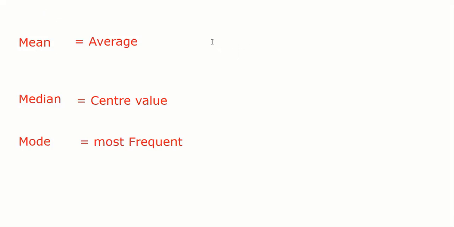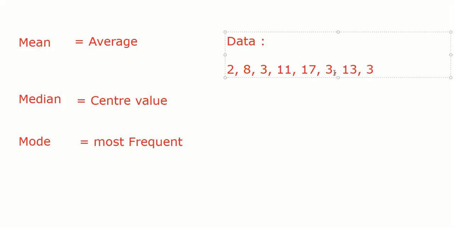Now I give you some data. Suppose the data is this: 2, 8, 3, 11, 17, 3, 13, 1, 2, 3, 4, 5, 6, 7, 3, 1, 2, 3, 4, 5, 6, 7, 8. Let me add 2 more to make it easy for us: 15, 24. This is the data. How many total items are there, guys? Total 10. Now what is mean?